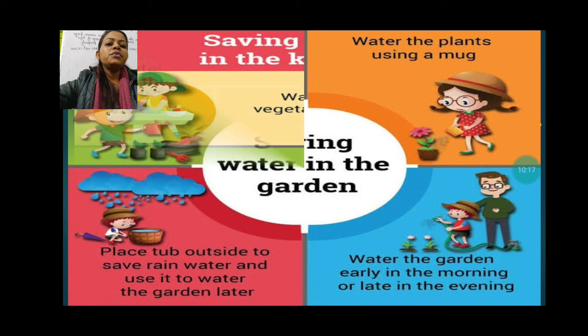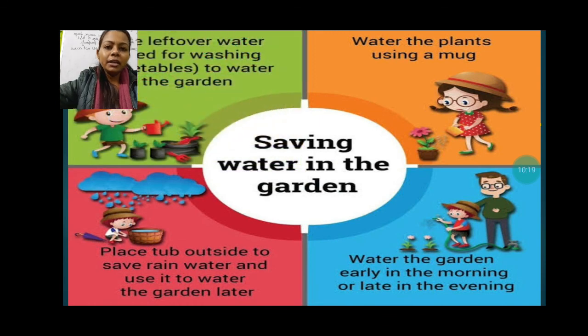Next, we are going to discuss saving water in the garden. Water the plants using only a mug. If we are using the pipe, then more water than the plant needs is used or wasted. Next, when we are watering the plants, we should do it in the morning or in the evening. Why? Because in the daytime, if the temperature is high, most of the water will evaporate. So it is better to give the water in the morning or in the evening.